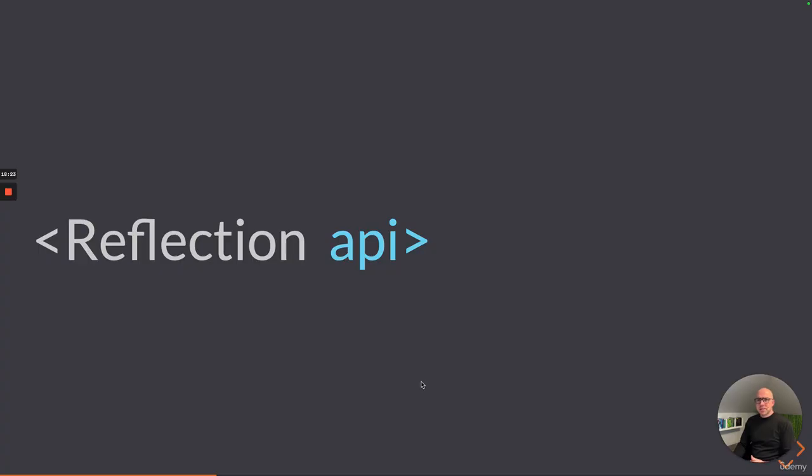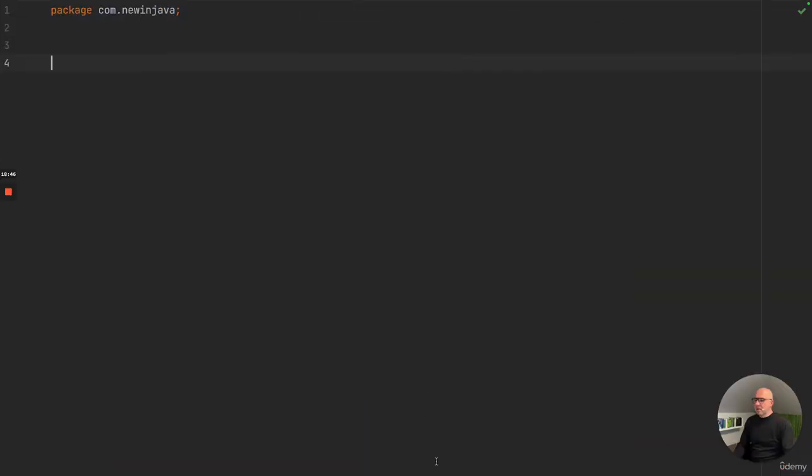Now, because sealed and permits are two new things in Java, they also adapted the reflection API, and with reflection you can ask a class who can permit it, so who can extend from it or implement it, or you can also see if a class is sealed or not. So let's have a look at how this works by diving into the code.